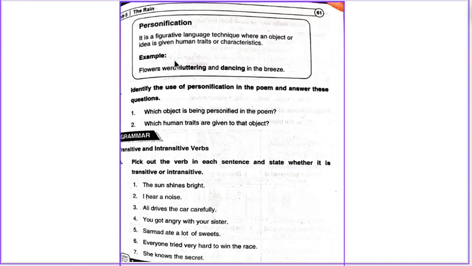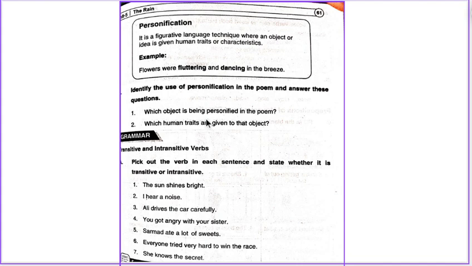Personification. It is a figurative language technique where an object or idea is given human traits or characteristics. Examples: the flowers were fluttering and dancing in the breeze. Identify the use of personification in the poem and answer these questions.